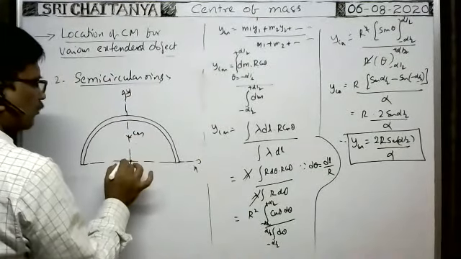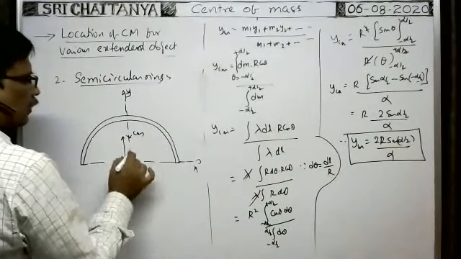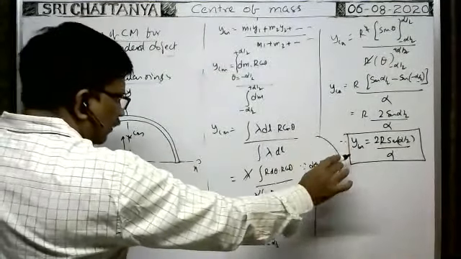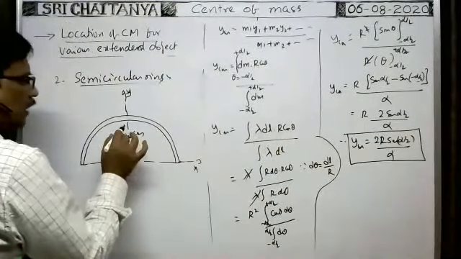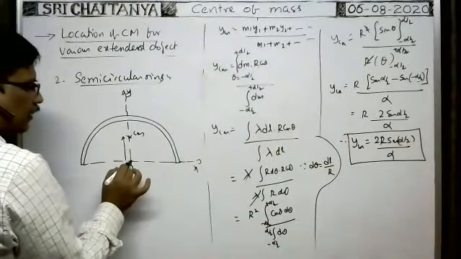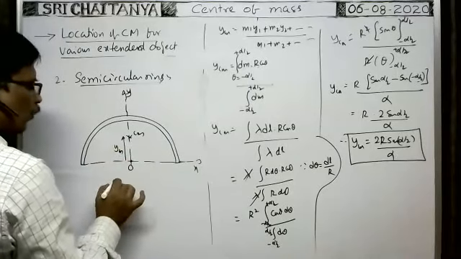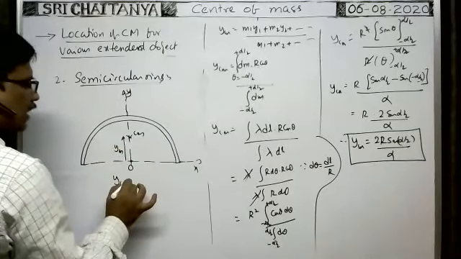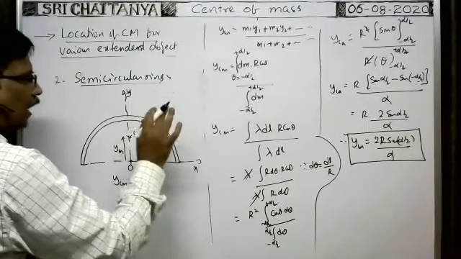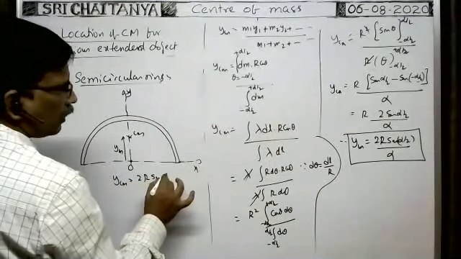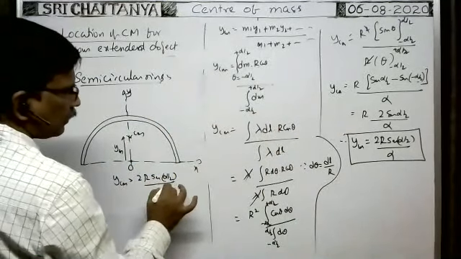At what distance from the center of the ring? This is the center of mass of the semicircular ring from the center of the semicircular arc. That is YCM. What is YCM? We know YCM, in case of an arc which subtends an angle alpha at the center, the formula is 2r sin alpha by 2 by alpha.